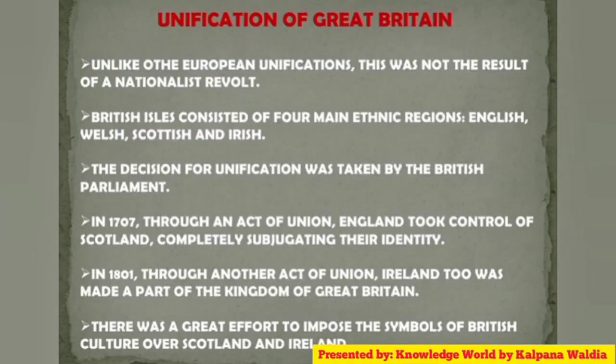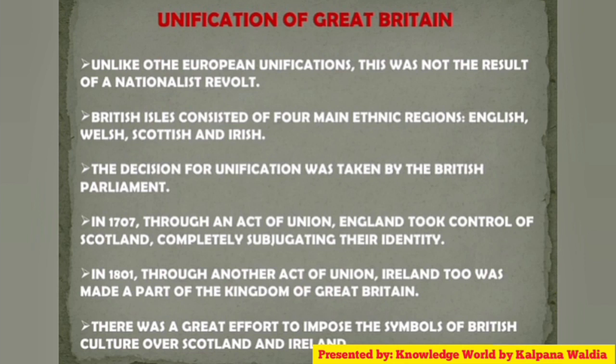Unification of Great Britain. Unlike the other European unifications, this was not the result of a nationalist revolt. We know Britain consisted of four main ethnic regions: English, Welsh, Scottish, and Irish. The decision for unification was taken by the British Parliament.